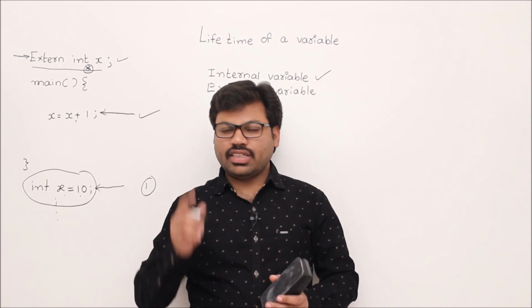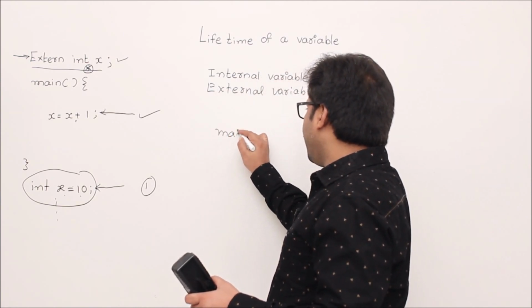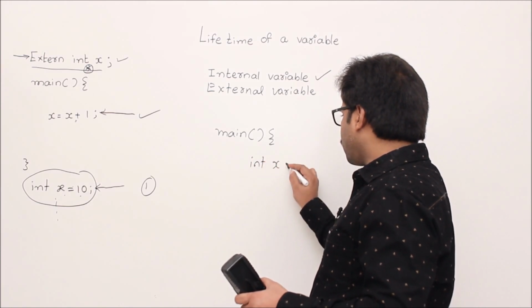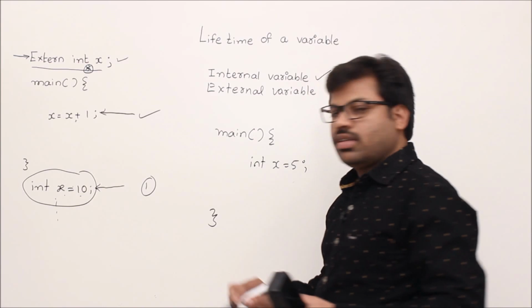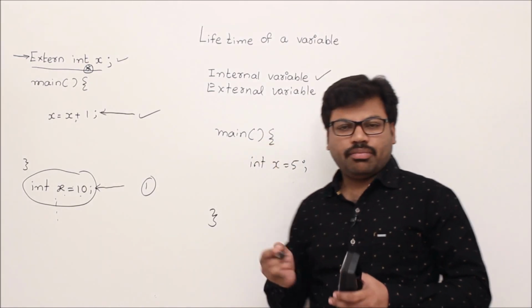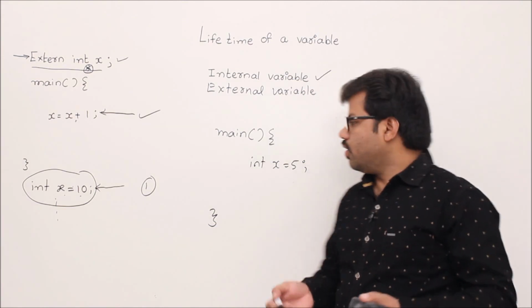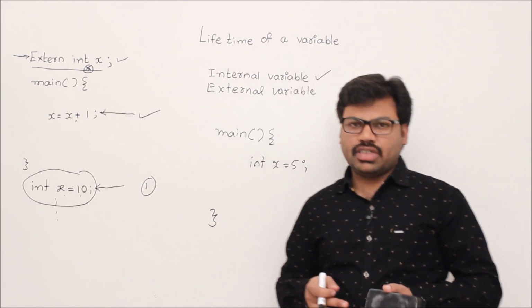First of all, I will tell you what is alive and dead. Whenever you write a program, I show with one example, a simple program like this, int x, then close it. Whenever you write a program, it will not be automatically executed. The phases in execution of the program are like this.